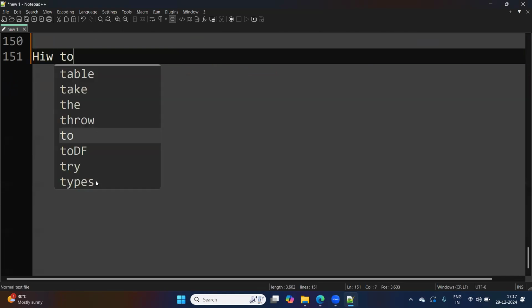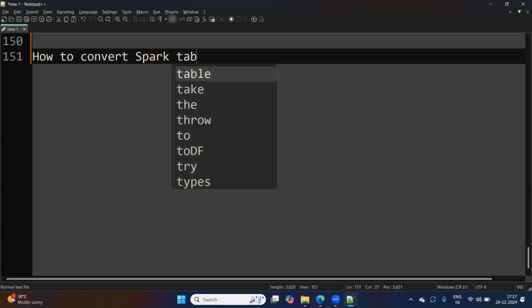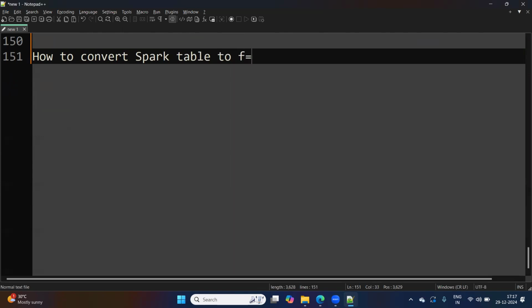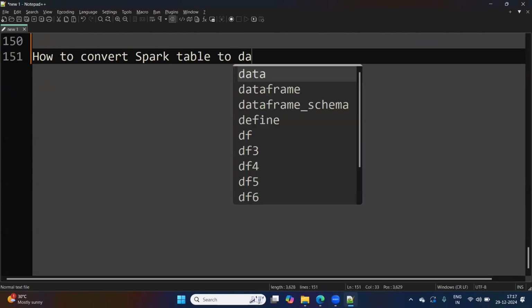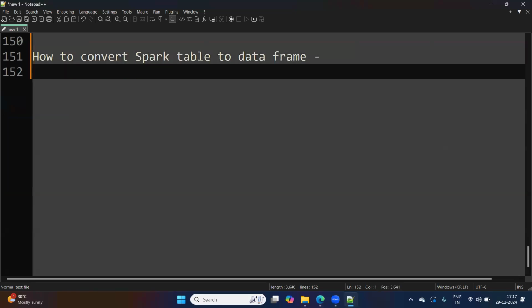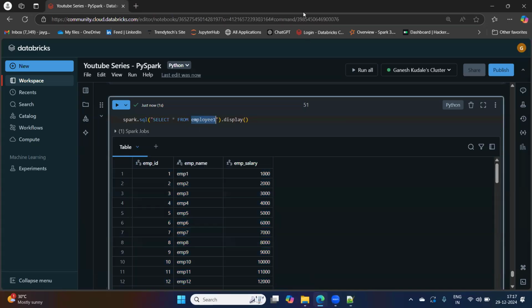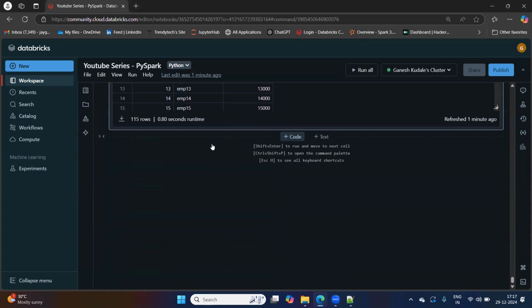Now how to convert Spark table to data frame, that we have already seen. I'll just explain that again. If you can recall, please recall. Okay. So we have this Spark table that is created.